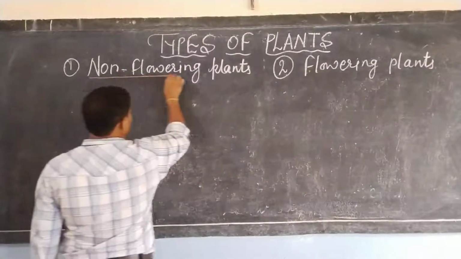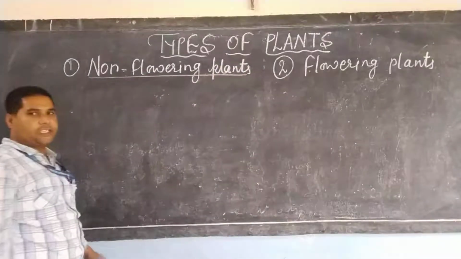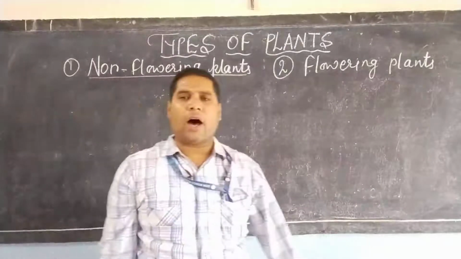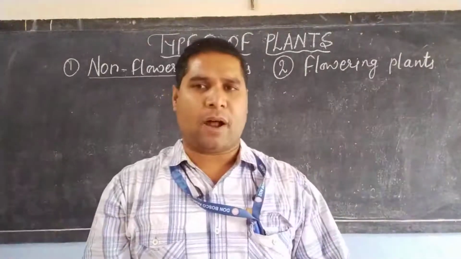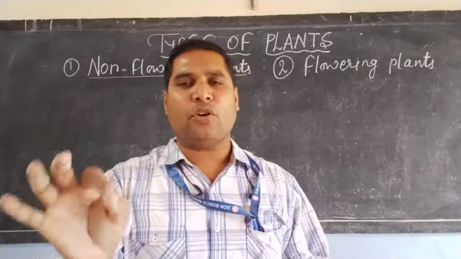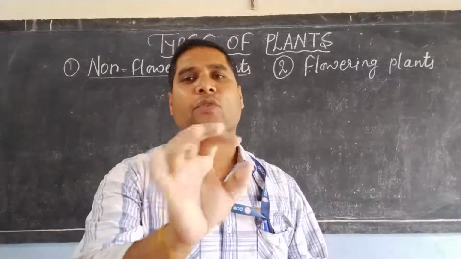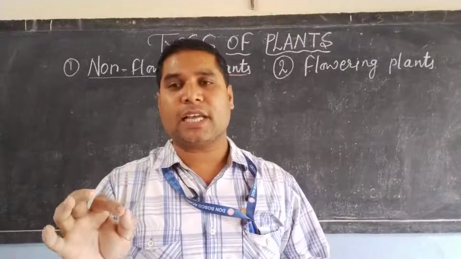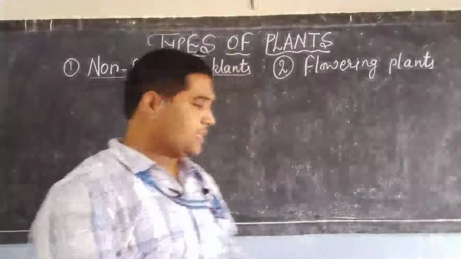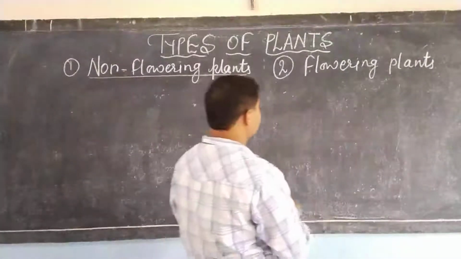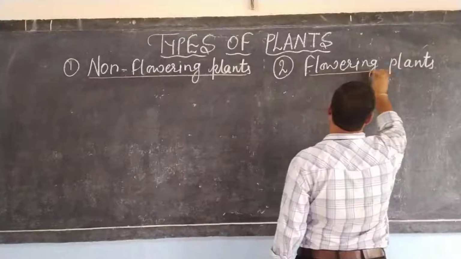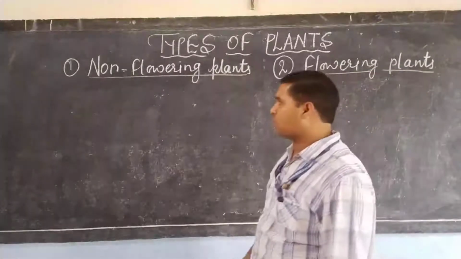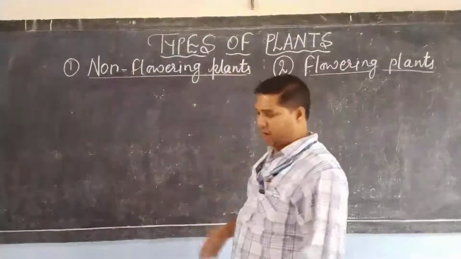So the plant which does not bear flower, dear student, is known as a non-flowering plant. For example, mosses, ferns and conifers. These plants do not bear flowers and are known as non-flowering plants. Whereas the plant which bears flowers is known as a flowering plant. So first I am going to explain to you about the non-flowering plants.